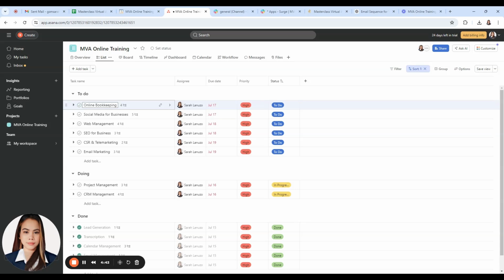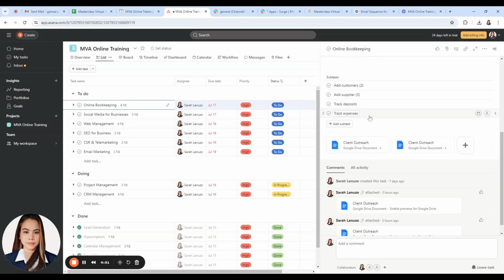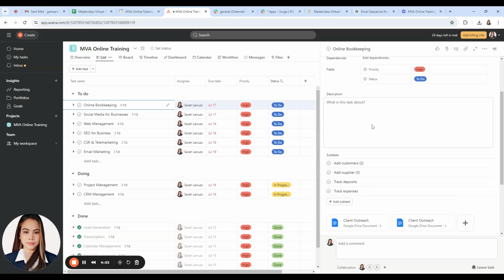So here are my major tasks like creating online booking. And on creating online booking, you have some subtasks, meaning specific features that you need to add on your online booking, like for example add customer, add suppliers, track deposit, and track expenses.